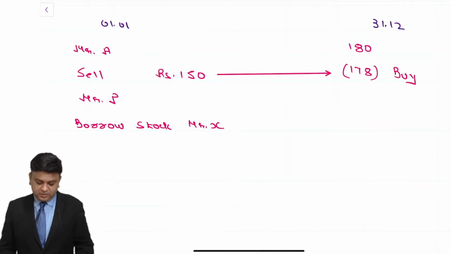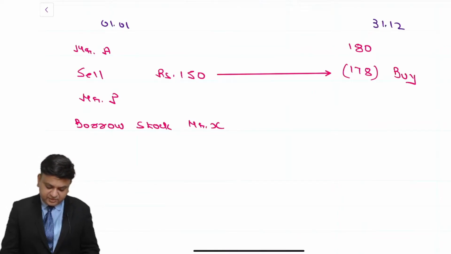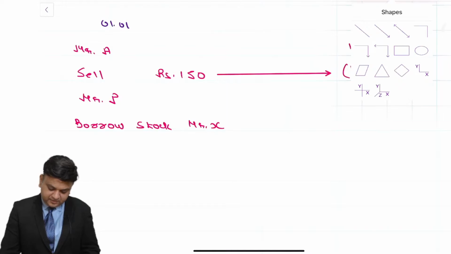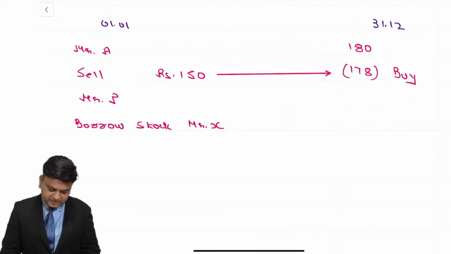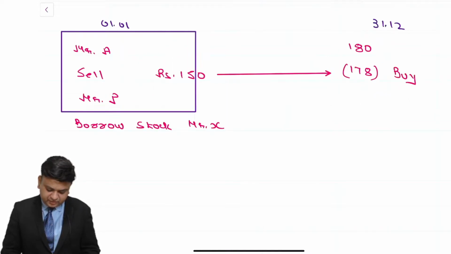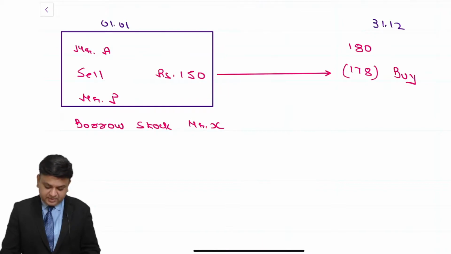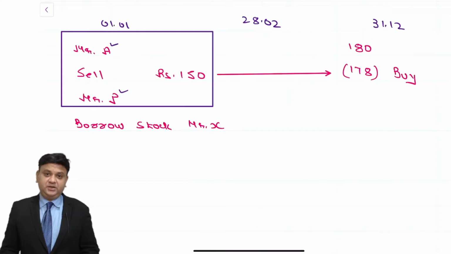Now listen carefully to what I am going to speak. What happens after 2 months, that is on 20th of February? You have sold security to Mr. P and Mr. P is going to receive the dividend. Have you received the dividend?